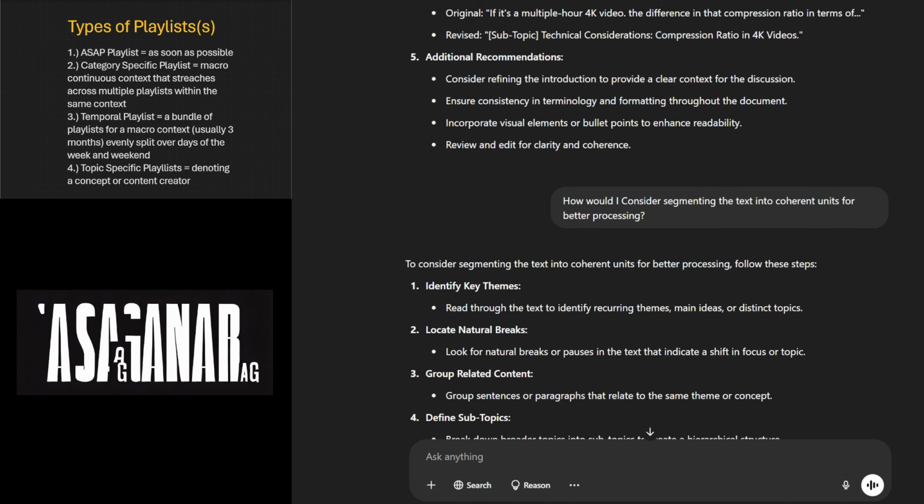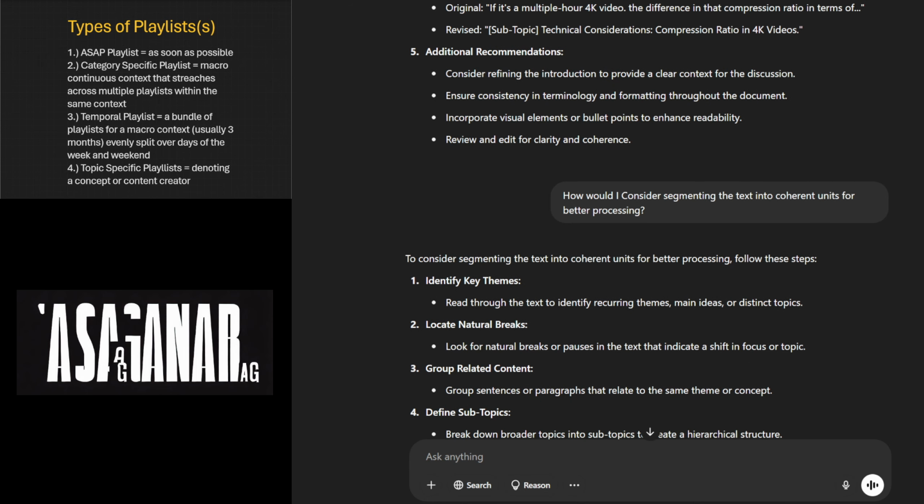Consider refining the introduction to provide a clear context for the discussion. Ensure consistency in terminology and formatting throughout the document. Incorporate visual elements or bullet points to enhance readability, review, and edit for clarity and coherence.